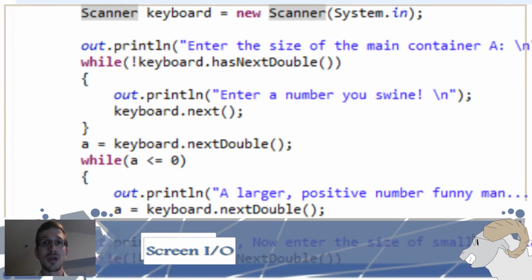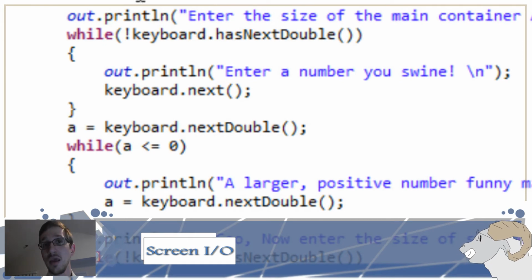In my case, it is keyboard.nextDouble. Now you can do nextInt, nextLine, next whatever you have. I want to have some kind of decimal number coming in. So I do keyboard.nextDouble, and it looks for the next thing I type, whether it's a regular number or whatever, and it'll look for that.